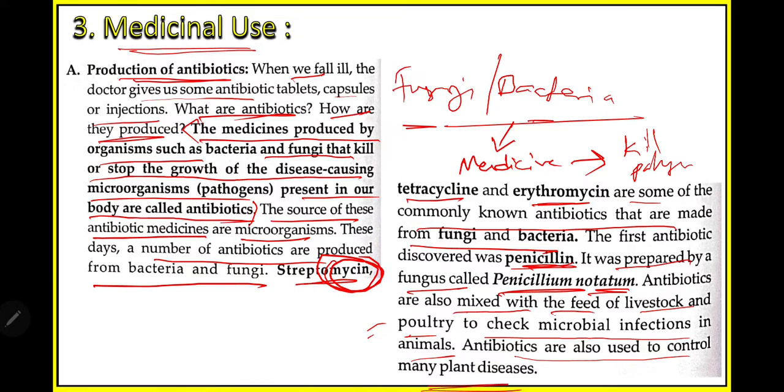So there are multiple uses of antibiotics, but remember what antibiotics are. Antibiotics are nothing but the medicines we get from microorganisms that help to kill the disease-causing pathogen in our body. The three basic examples are streptomycin, tetracycline and erythromycin, which we get from fungi and bacteria. Then the first antibiotic discovered is penicillin. It is obtained from the fungus named Penicillium notatum.